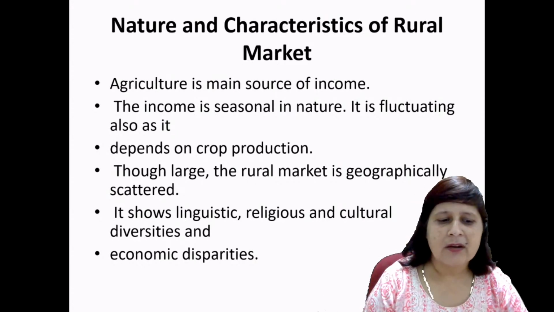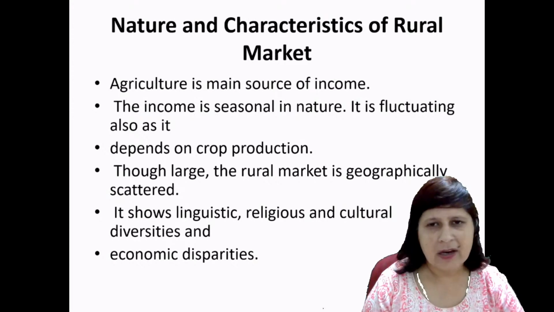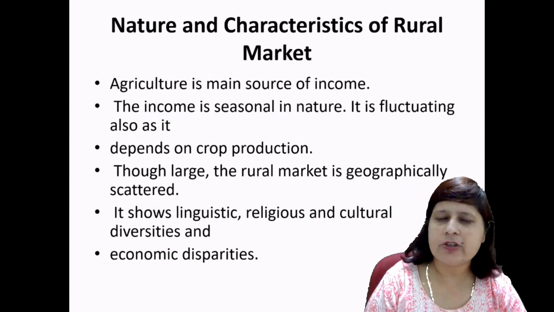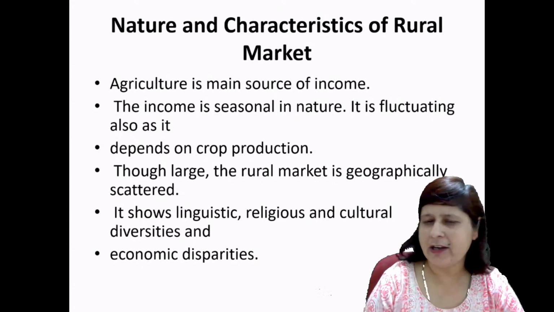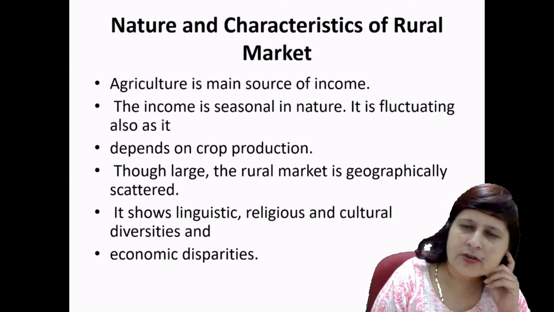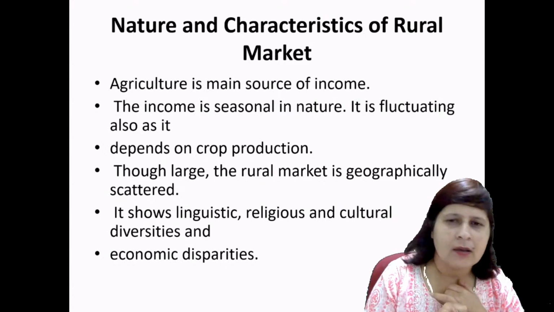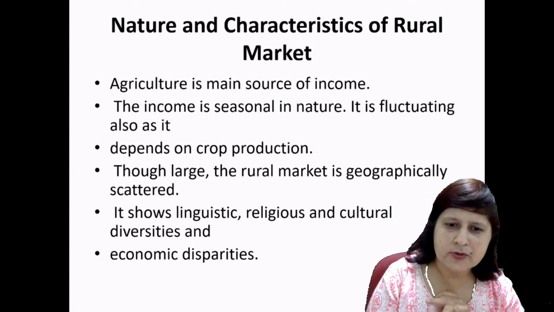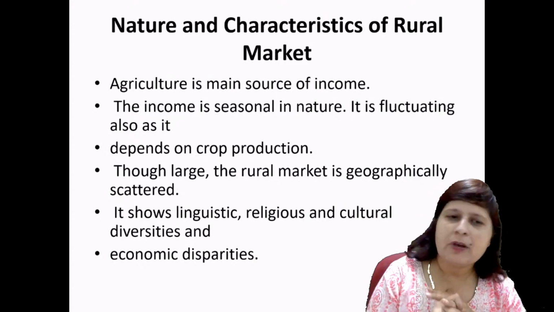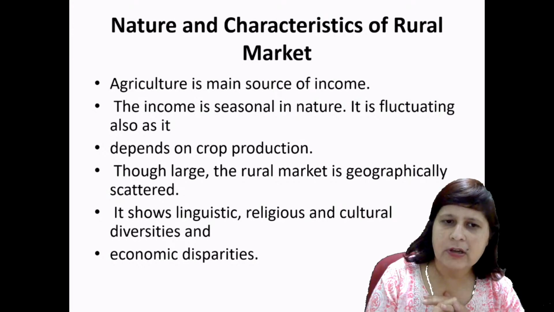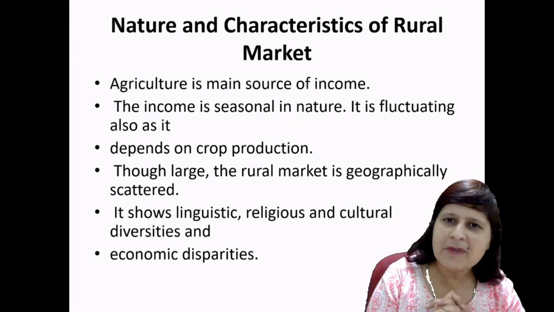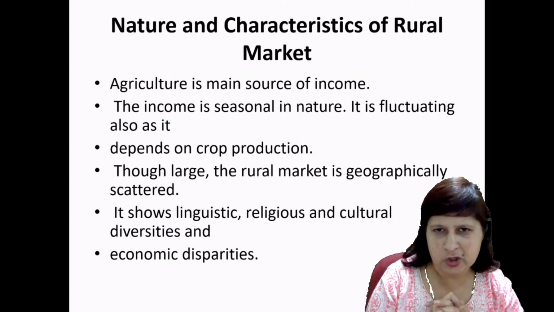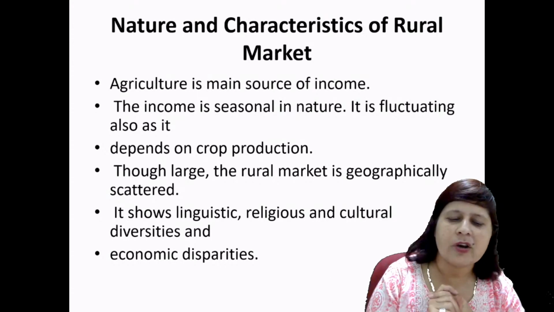The rural market is geographically scattered. It shows linguistic, religious, and cultural diversities and economic disparities. So these are the characteristics. The majority of the population depends on agriculture, so the main source of income is agriculture. Because of that, this income is seasonal in nature and fluctuates, because it depends on the crop production, right? The rural market is geographically scattered.